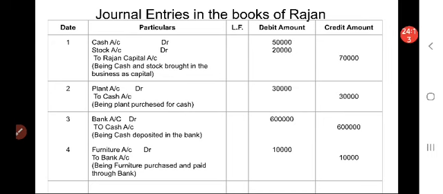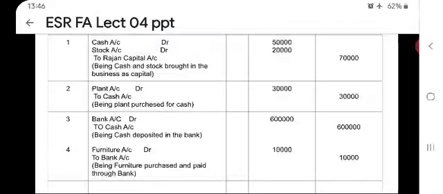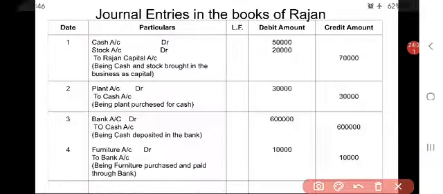So the entry is cash account debtor 50,000, stock account debtor 20,000, to Rajan account 70,000.